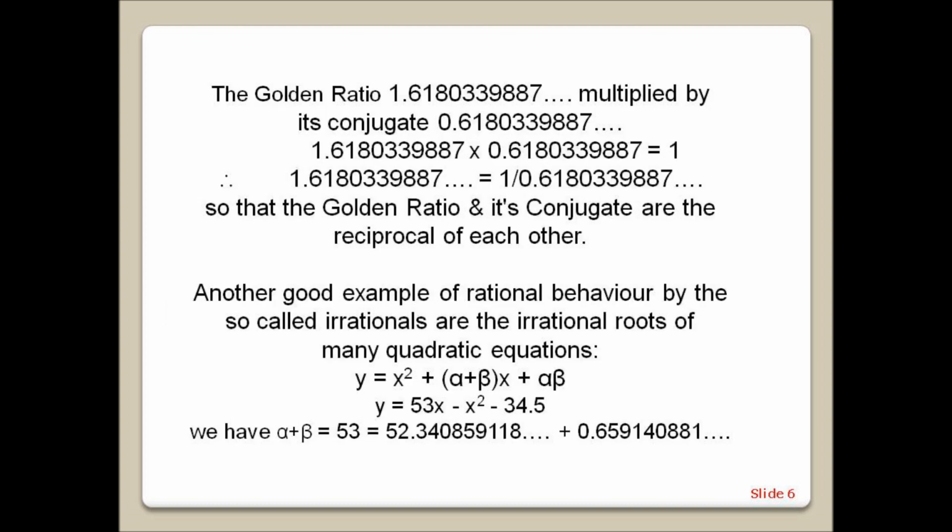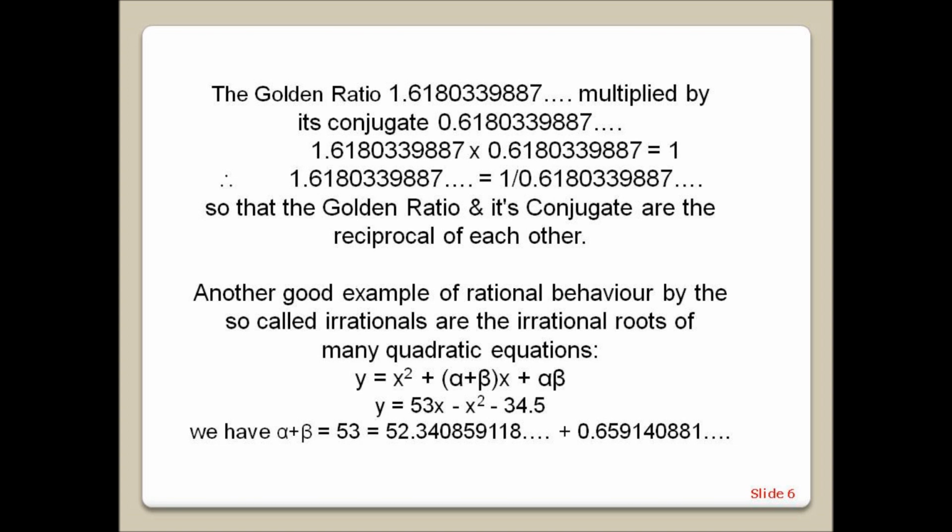The golden ratio 1.61803398887 multiplied by its conjugate 0.61803398887 equals 1, so that the golden ratio and its conjugate are the reciprocal of each other.